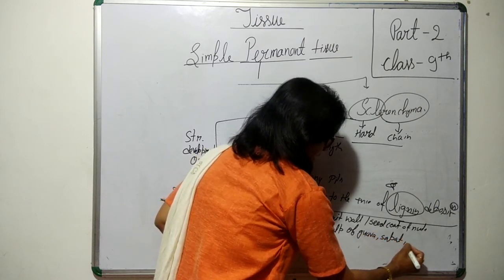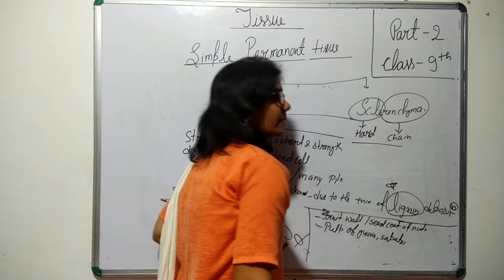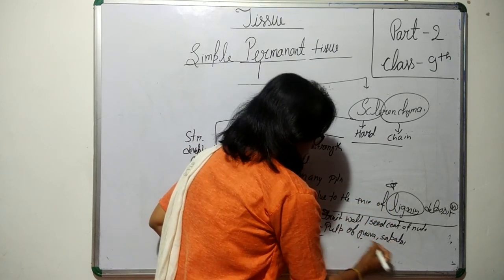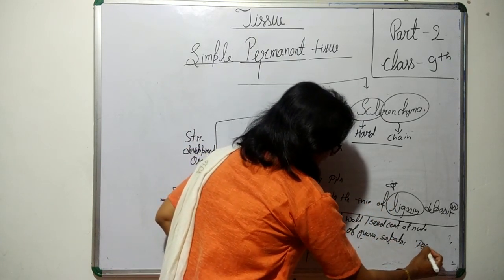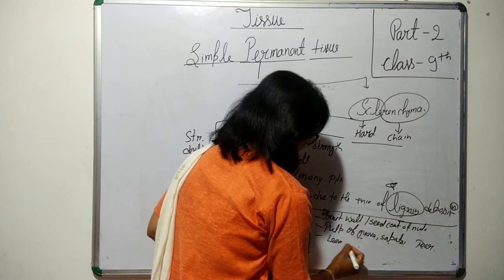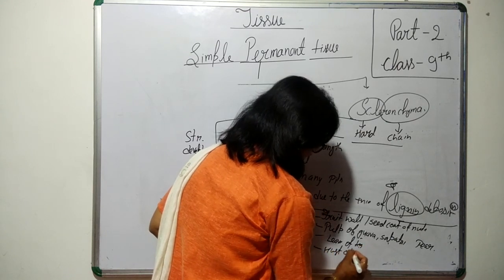Sapota and pear also, their pulp is made up of sclerenchyma. Then the leaf of tea, the husk of coconut,